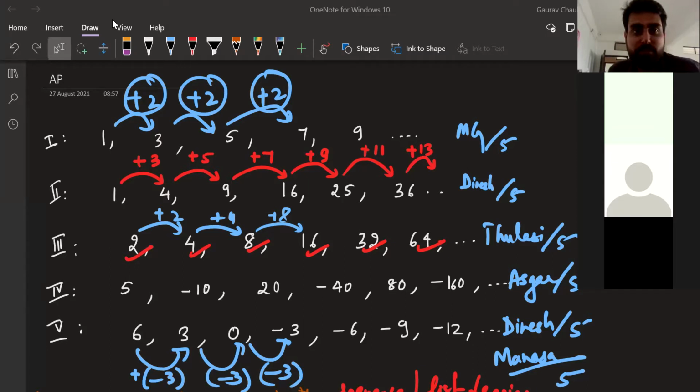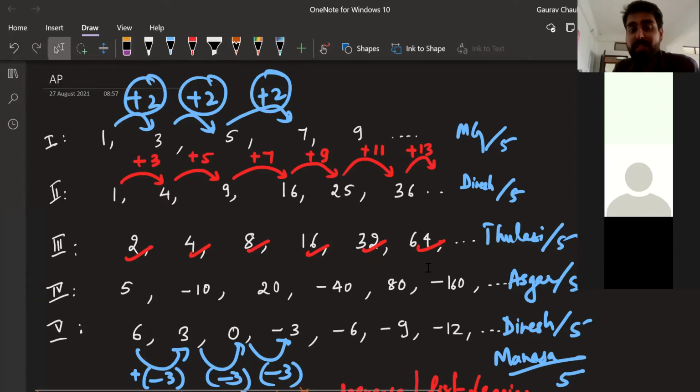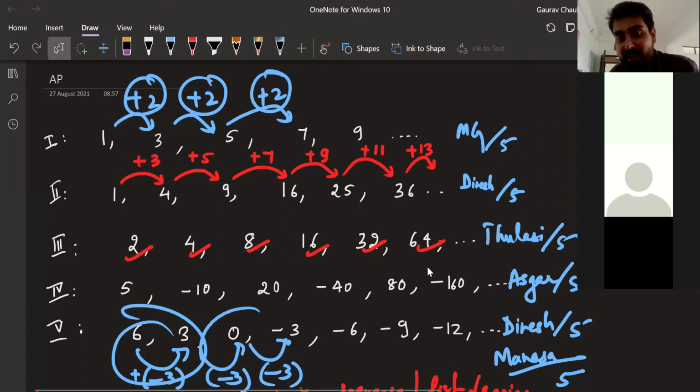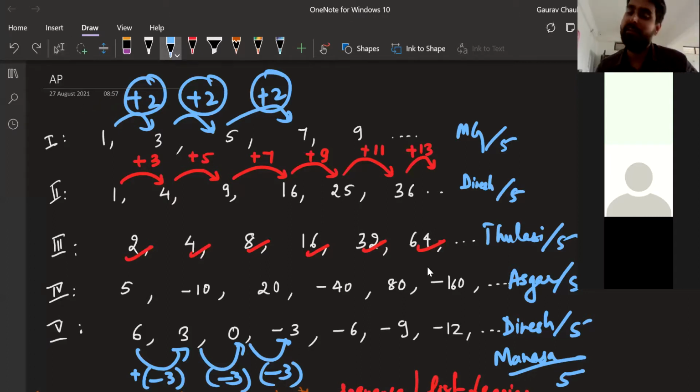Okay. So here, now Mansa, now all of you guys, if you see, what basically I'm doing, I'm seeing what is the rule. If the rule is like this, you're adding the same number every time, then it is AP. Otherwise, it is not AP. It may have some other name, like these, this, and this have a particular name. This also has a particular name. But those names we are not bothered about, okay?